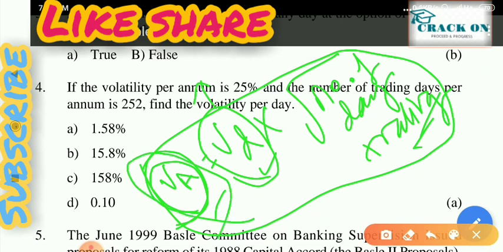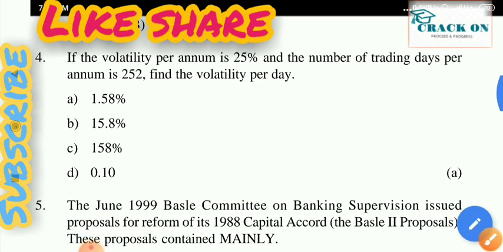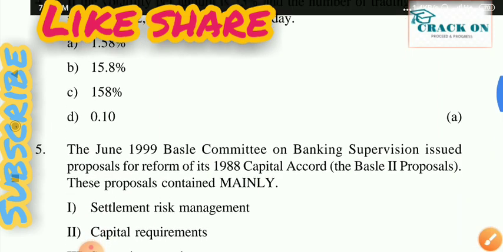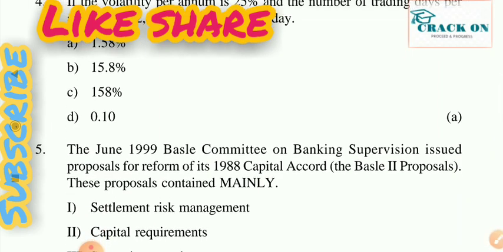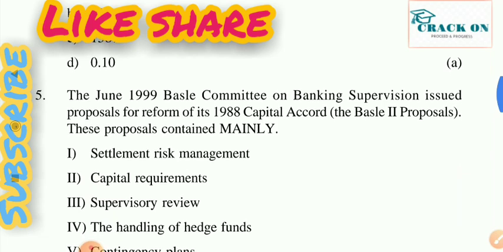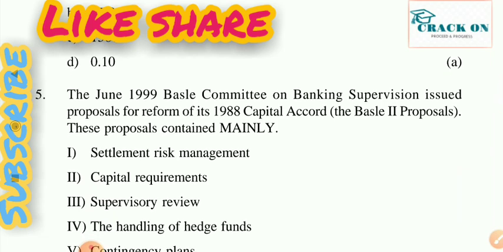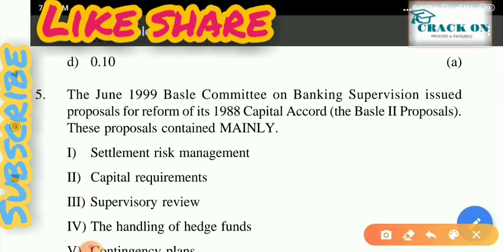So next question: in June 1999, the Basel Committee on Banking Supervision issued proposals for reforms of its 1988 Capital Accord, the Basel II proposals.